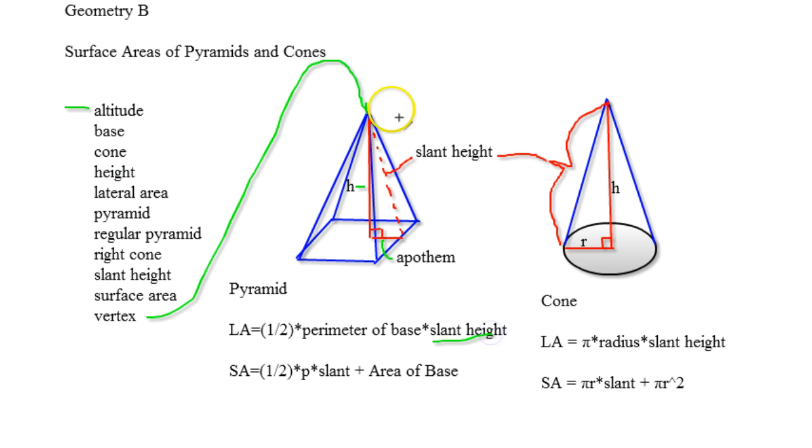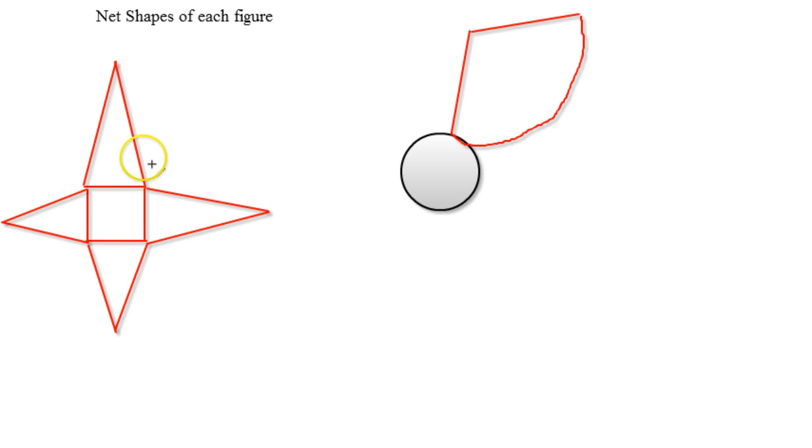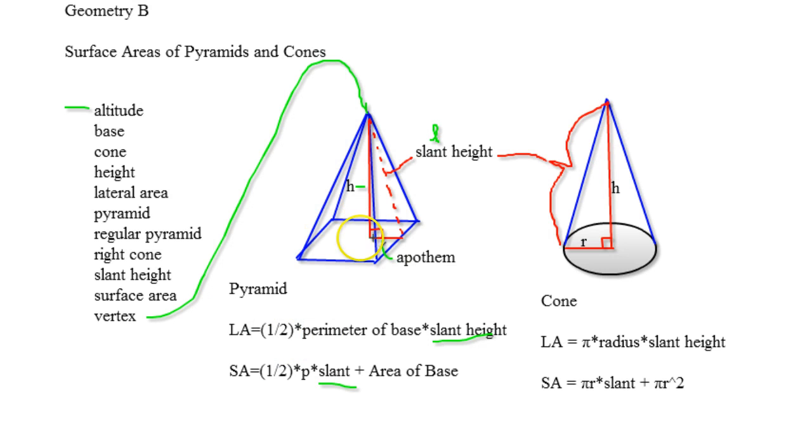Slant height is represented by a cursive L, but as you can see, my attempt to draw a cursive L is not the best, so we're just going to leave it as slant, in the shortened version. If I add up all the triangles, I get 1/2 times the perimeter of the base times the slant height, which is a quick way of finding the area of all four of these triangles. That's just the lateral area.